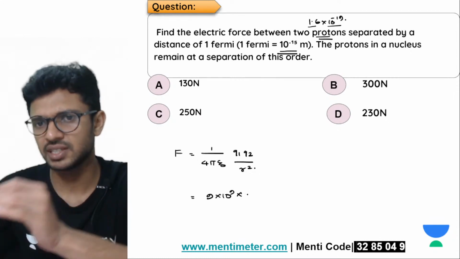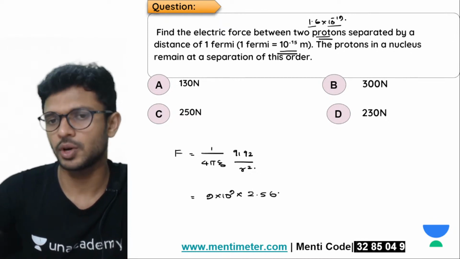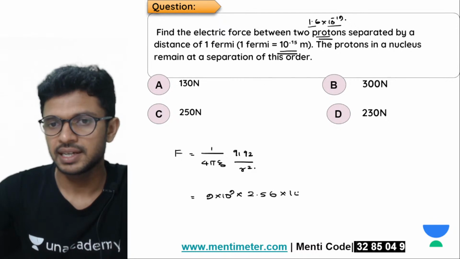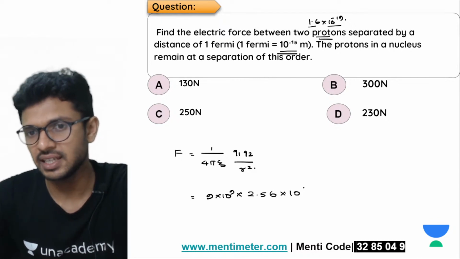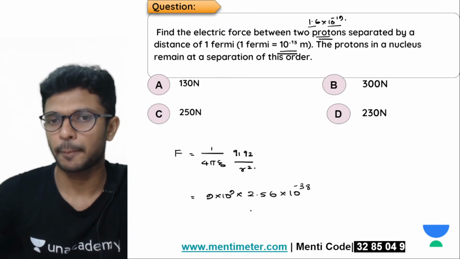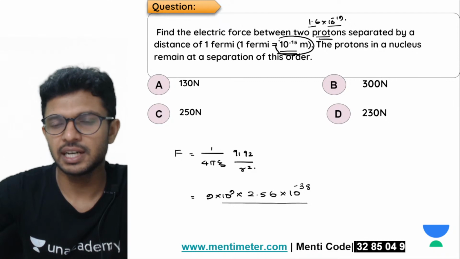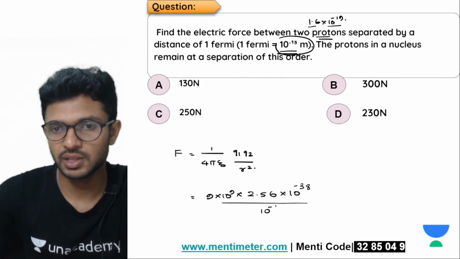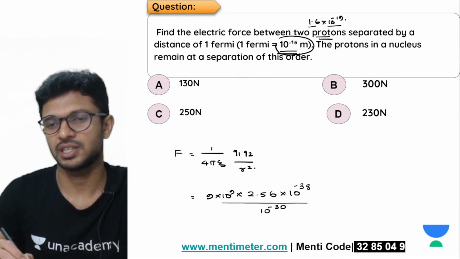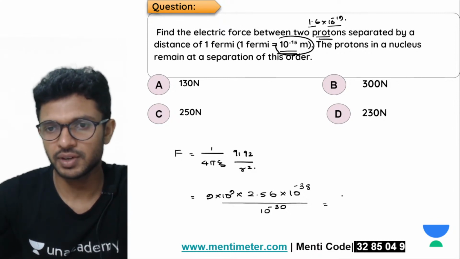Shall I write it in one single step? 1.6 into 1.6 is 256 with the point, so 2.56. 10 power minus 19 into 10 power minus 19 हो जाएगा 10 power minus 38. The whole divided by square of distance. 10 power minus 15 का square कितना होता है? 10 power minus 30. Right? So what is remaining? 9 into 2.56.